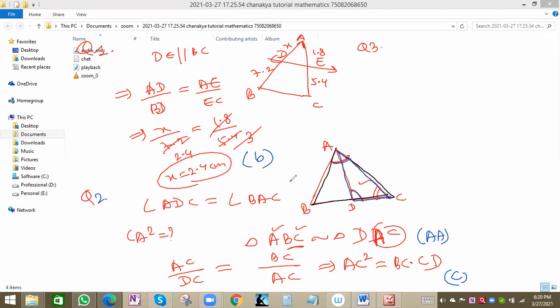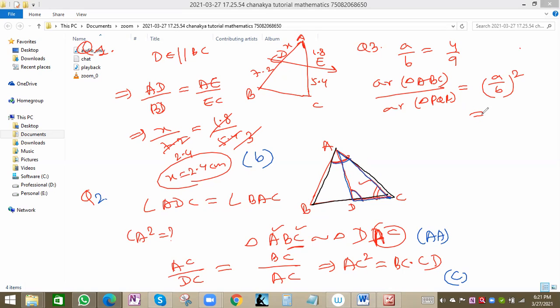See, two similar triangles are given. Let the sides be A by B, they are given as 4 by 9. You have to find the ratio of the areas of these triangles. So area of triangle ABC by area of triangle PQR will be equal to the ratio of the sides, A by B whole square, because the ratio of the areas of two similar triangles is equal to the square of the ratio of the sides. So 4 by 9 square will be equal to 16 by 81. 16 by 81 means option number D. So this is option number D, correct.